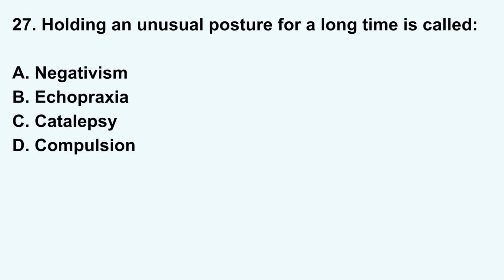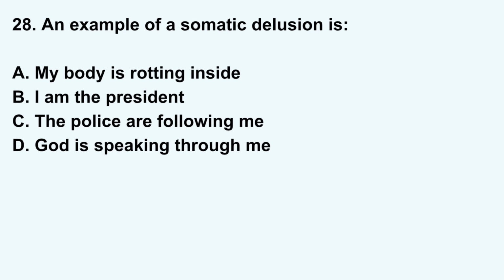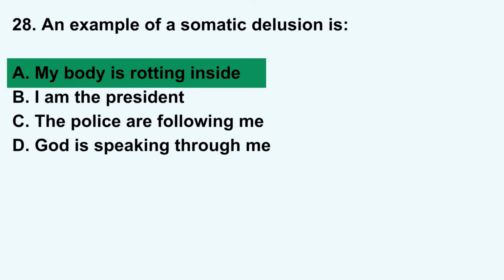Holding an unusual posture for a long time is called A. Negativism. B. Echopraxia. C. Catalepsy. D. Compulsion. Correct answer: C. Catalepsy. An example of somatic delusion is A. My body is rotting inside. B. I am the president. C. The police are following me. Or D. God is speaking through me. Correct answer: A. My body is rotting inside.